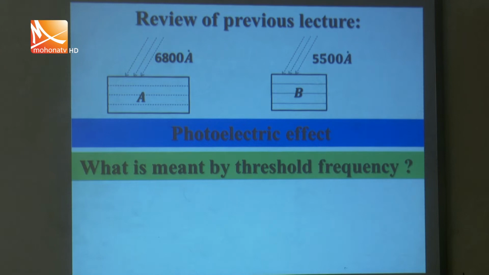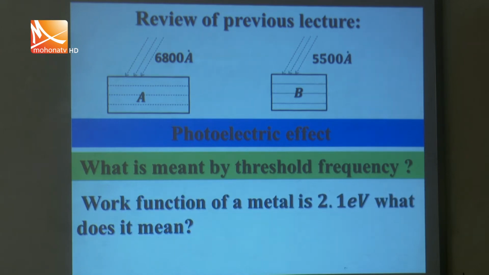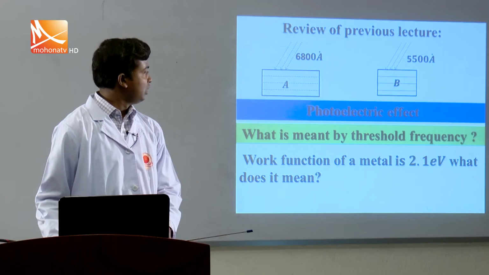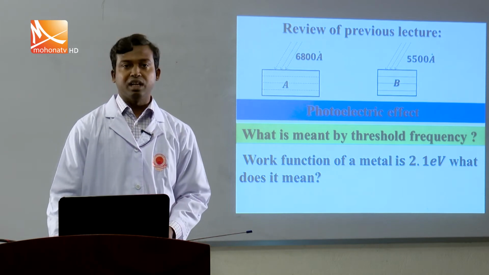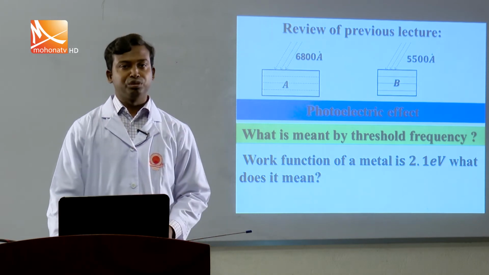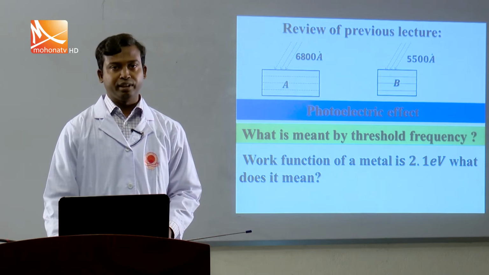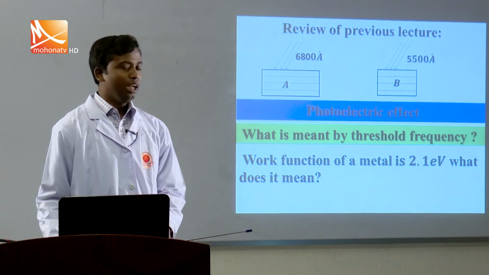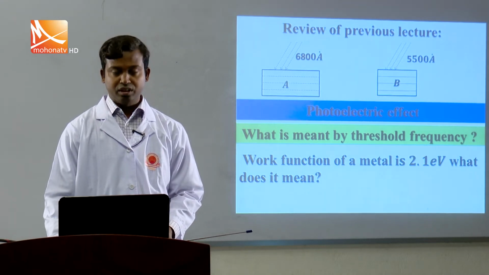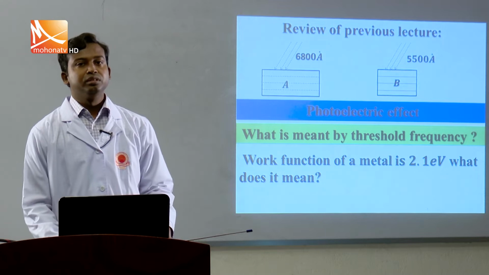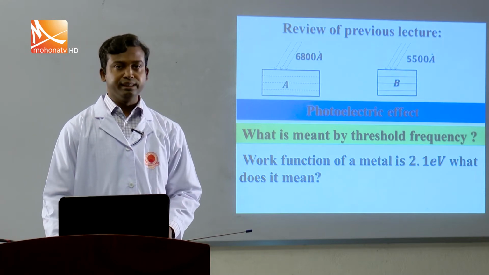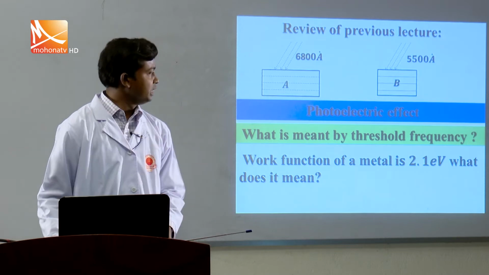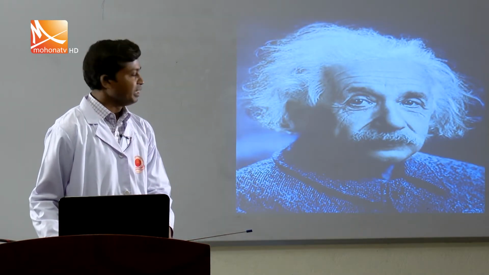And then, what is meant by threshold frequency and work function of a metal, 2.1 electron volt, what does it mean? And some other mathematical problems related to this. So basically, in our previous class, we learned about the photoelectric effect and its different terms, and finally solved mathematical problems. Now I am going to take another class on this chapter, but just before this, just see in my slide.